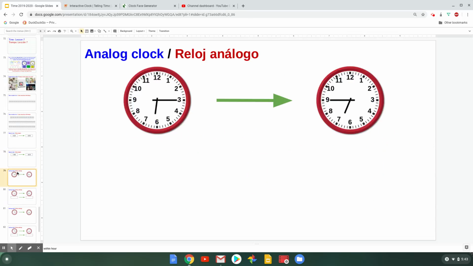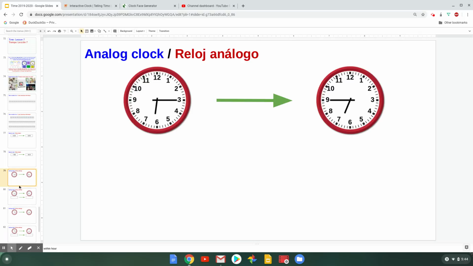So it feels a little easier when we see time represented by numbers in an elapsed time problem, and we see two digital clocks. It feels a little bit easier to figure out because we can go straight to drawing our number line. When we see problems like this, where we see two analog clocks, it feels a little bit harder, but it's actually not. You just have to layer together the things that you already know. So instead of one step going straight to the number line, there's 2 steps.